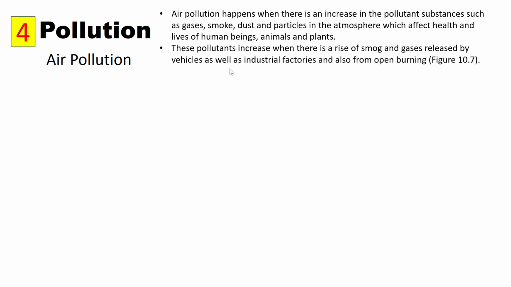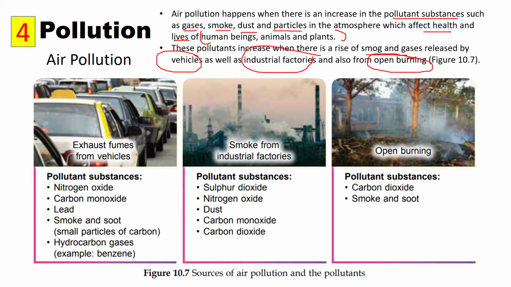When there is an increase in the pollutant substance. Pollutant substances tu termasuklah gases, smoke, dust ataupun particles in the atmosphere. And they are going to affect the health and also lives of all the living things. Okay, so these pollutants increase when there is rise of smoke and gases released by sources like vehicles, industrial factories, and even open burning. Okay, as depicted here in the picture.